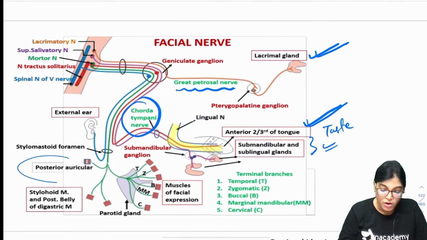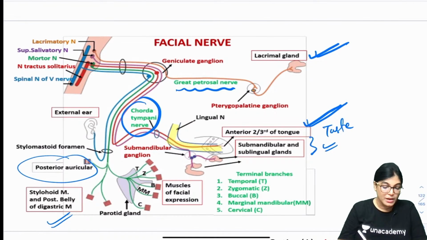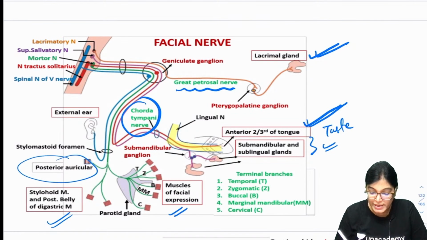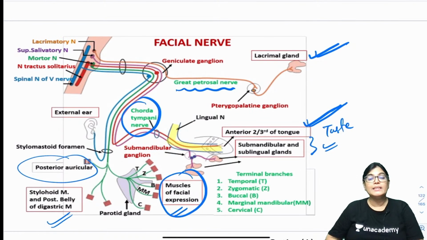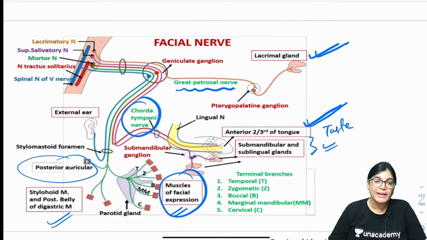And the posterior auricular nerve can be involved, then the stylohyoid, the posterior belly of digastric, and also you can see the muscles of facial expression. These are getting innervation from the terminal branch of the facial nerve. So yes, these signs and symptoms: involvement of this can lead to involvement of the posterior auricular branch. It can lead to paralysis of the stylohyoid muscle, the posterior belly of digastric, the muscles of facial expression, and also the chorda tympani nerve is being involved.